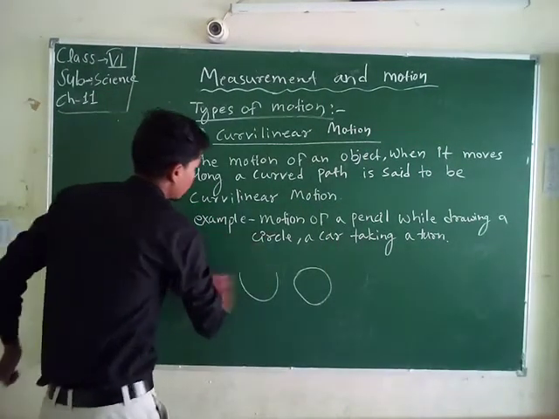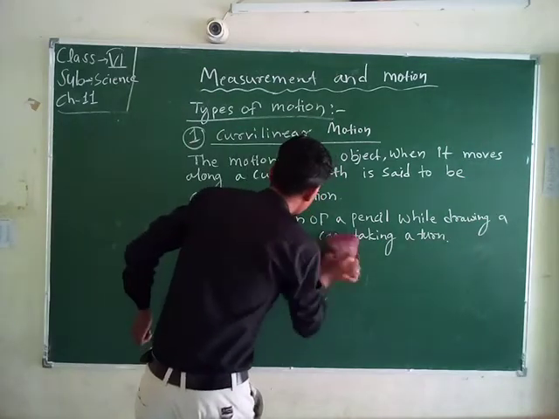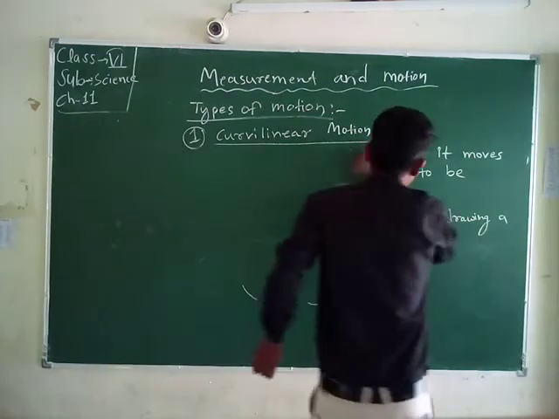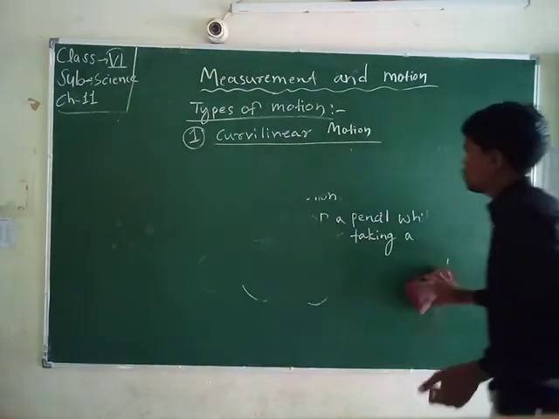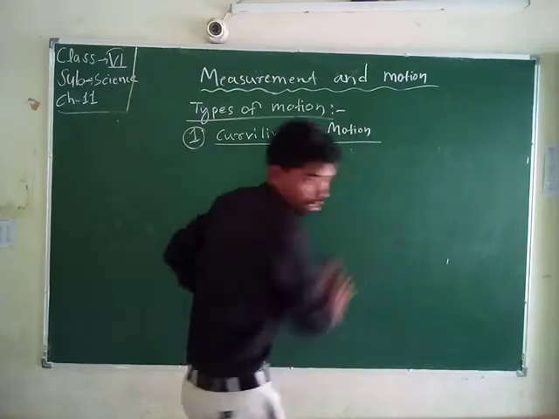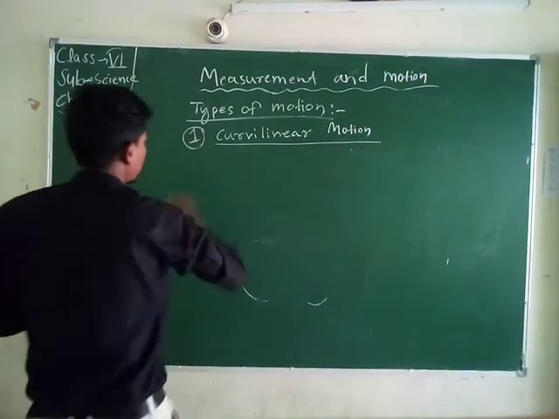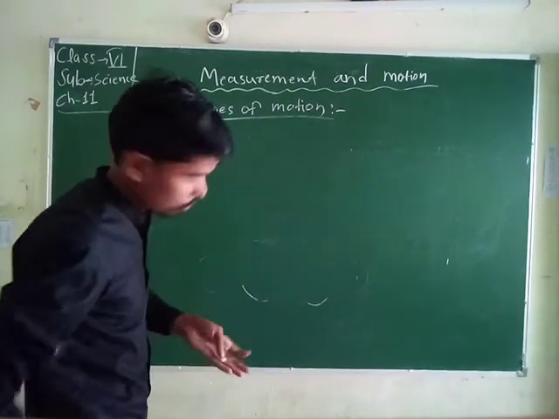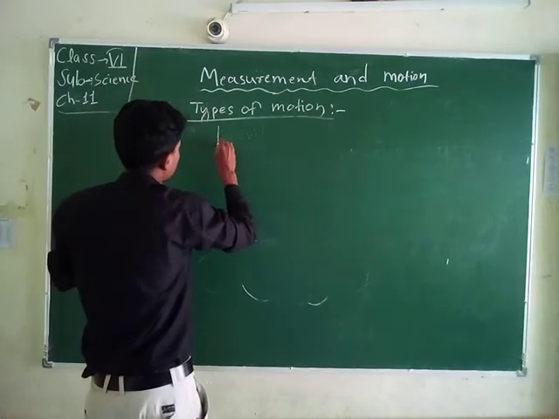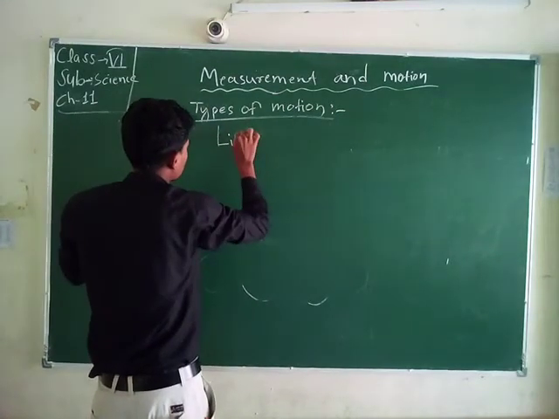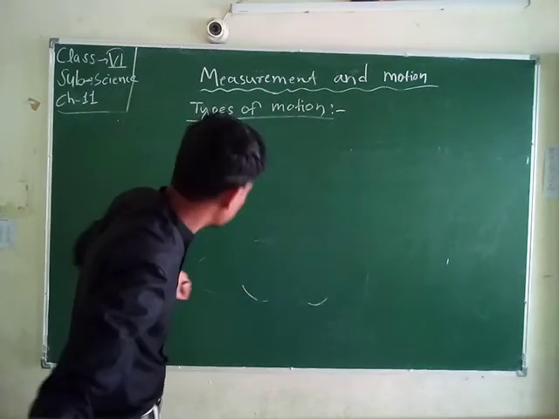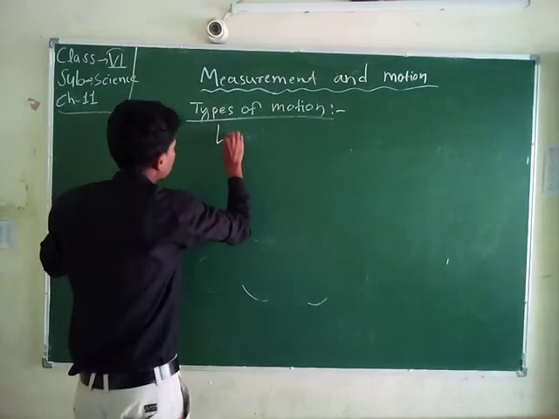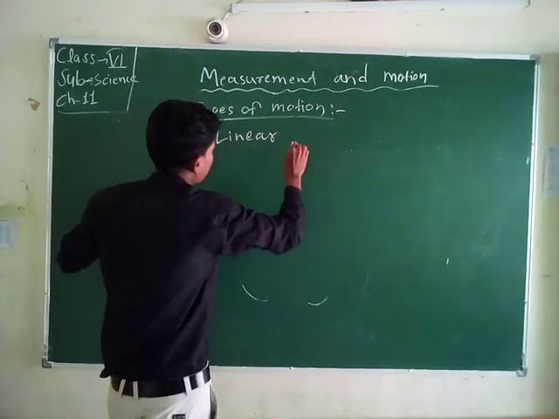Now we come to linear motion. When an object moves in a straight line, that is called linear motion or rectilinear motion.